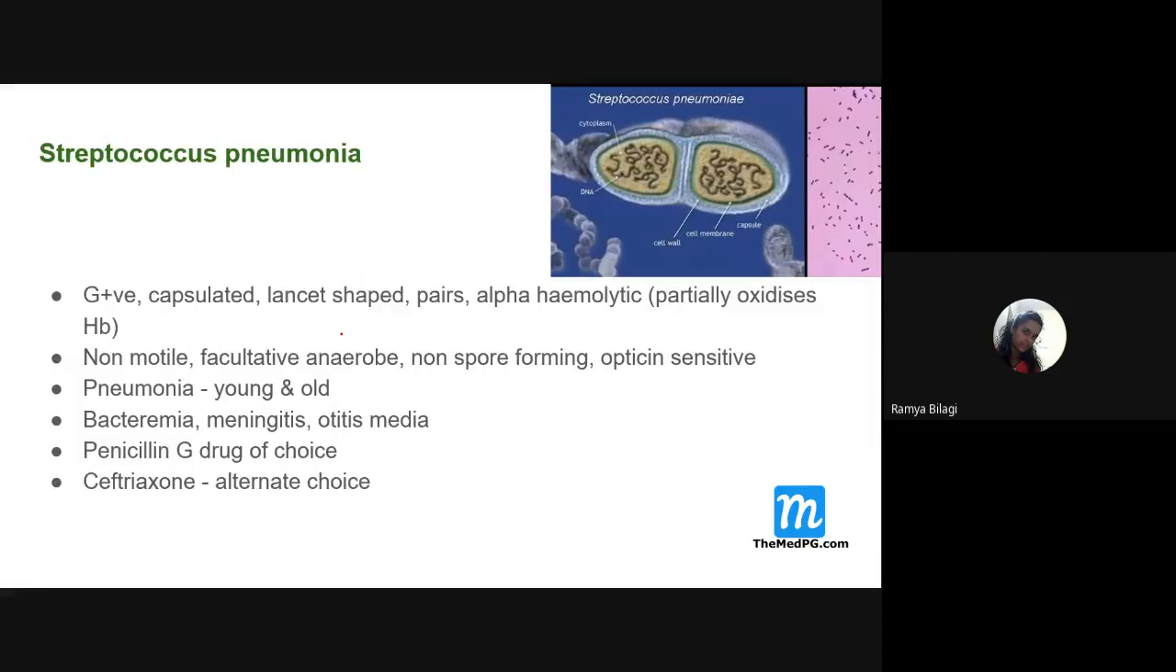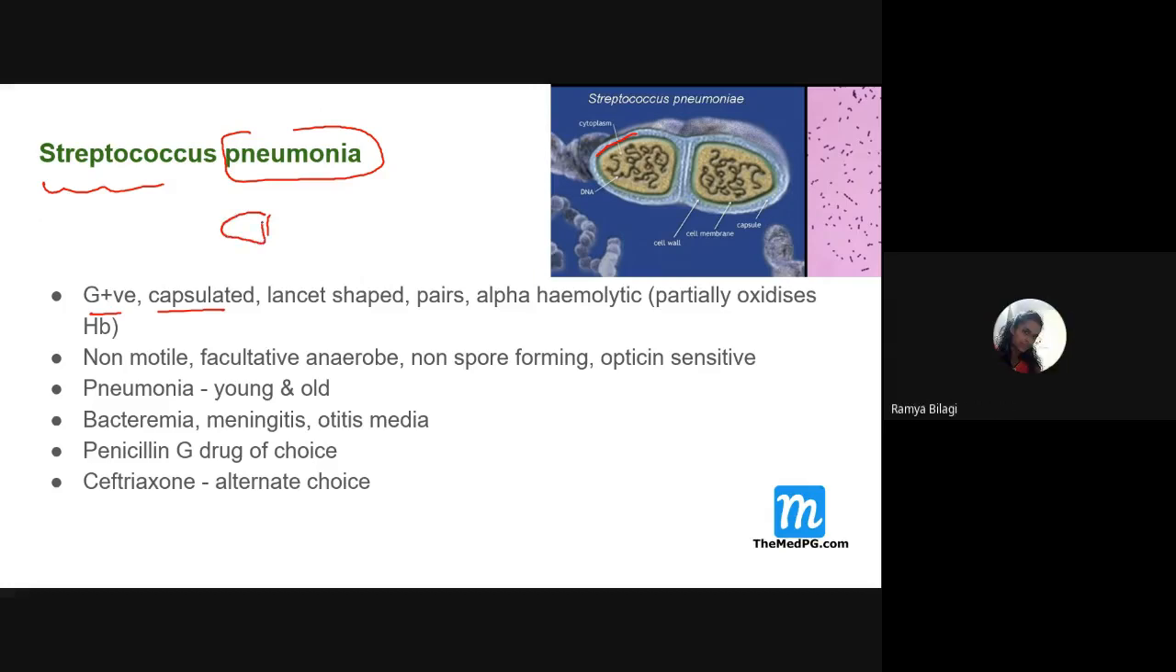Now we will cover some important features related to Streptococcus pneumoniae, because some MCQs are asked on it. It is a gram-positive, capsulated organism and it is lancet shaped. Students, can you all see it over here? Streptococcus pneumoniae is lancet shaped.